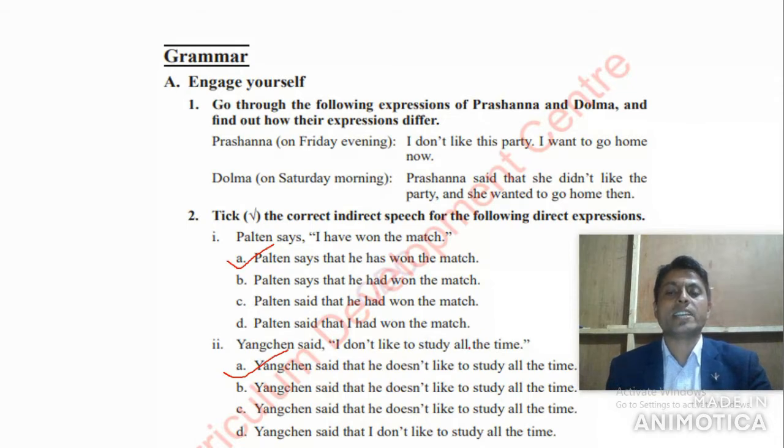This is the habit. So if there is a general habit, we don't have to change the tense of the reported speech. In number one, here it says if there is simple present or simple future tense in the reporting verb, we don't have to change the tense of the verb. Here we write "he has one", so that we don't have to change the tense of the reported phrase. Got it? Okay, so now let's go to the next.